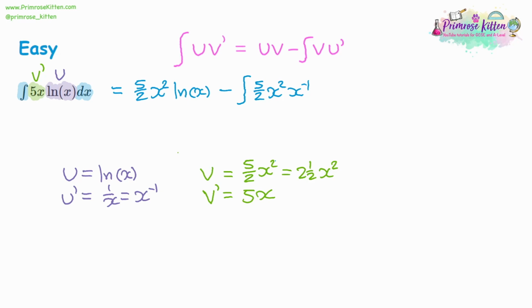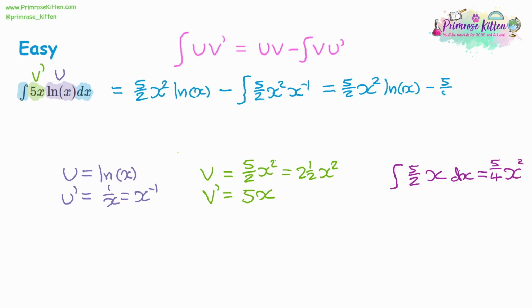And it's going to give us altogether, we can write the integral out separately, 5 over 2 is x squared, next to the minus 1, we're going to cancel out to make x to the 1. So if we integrate that, we're going to increase the power by 1. X becomes x squared. And then the 5 over 2, that's going to be divided by the 2. So if you're dividing something that's already been divided by 2 already, multiply them together, 2 times 2 is 4. It's going to be 5 quarters x squared. So now we can write out our final answer. The first bit hasn't changed. And the second part, we're taking away 5 over 4 x squared. Then we can have the plus c.